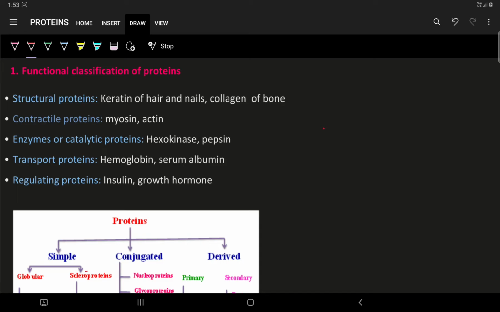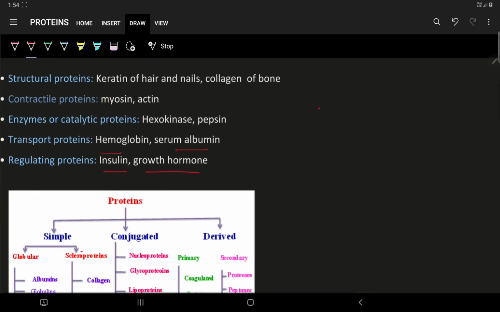So it's simple. The structural proteins such as keratin of hair and nails, collagen of bones, they form the structural proteins. Then comes the contractile proteins such as myosin, actin. Then comes the enzymes or catalytic proteins such as hexokinase, pepsin. Transport proteins such as hemoglobin, serum albumin. Regulating proteins such as insulin, growth hormones.